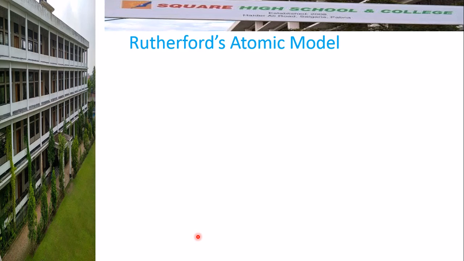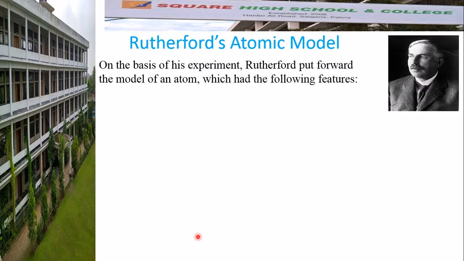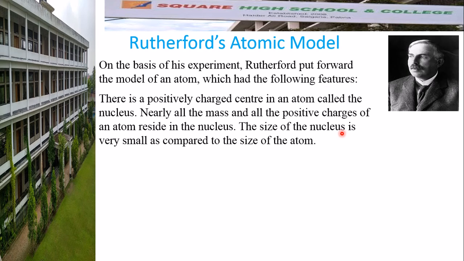And from all this experiment, Rutherford gave his momentous theory about the atomic model. Rutherford gave it on the basis of this experiment, and he gave the following features. First, there is a positively charged center in an atom called the nucleus. Nearly all the mass and all the positive charge of an atom reside in the nucleus. The size of the nucleus is very small as compared to the size of the atom.